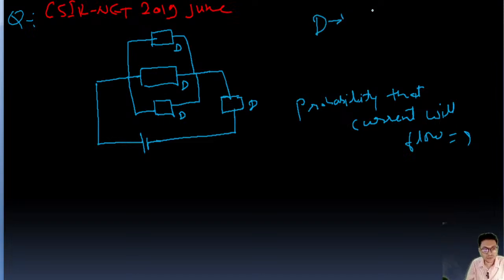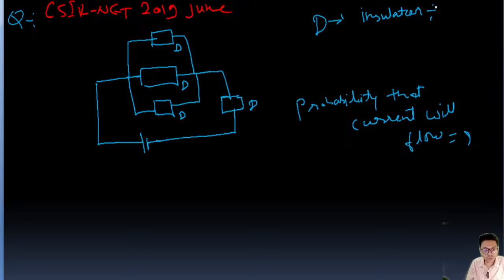And we have been given the probability of a diode being an insulator. I have explained it in detail in my June 2019 PYQ series. I have solved that complete paper. You can check that series.